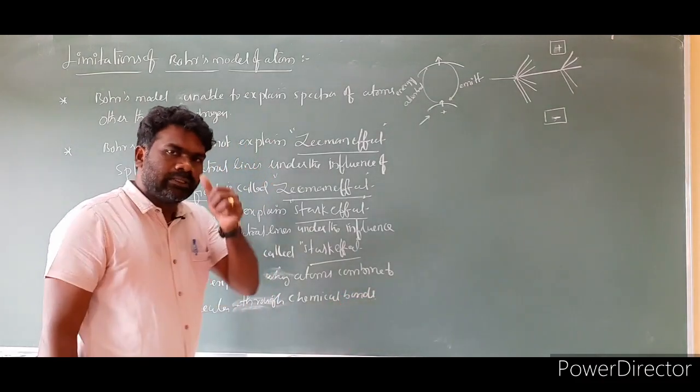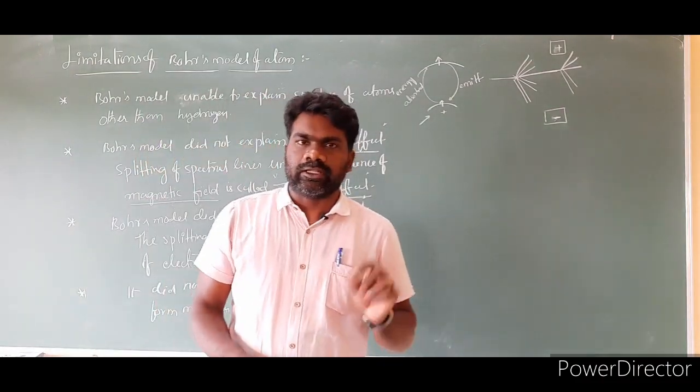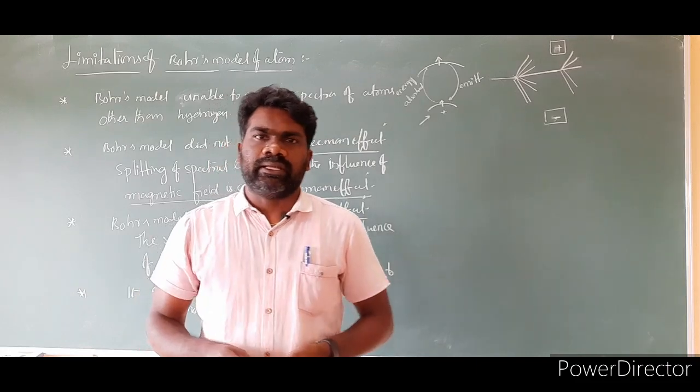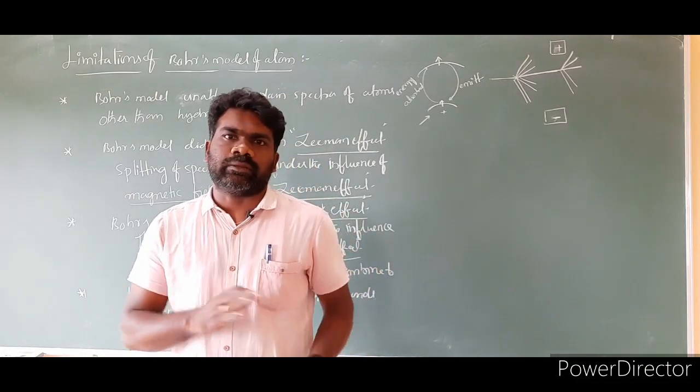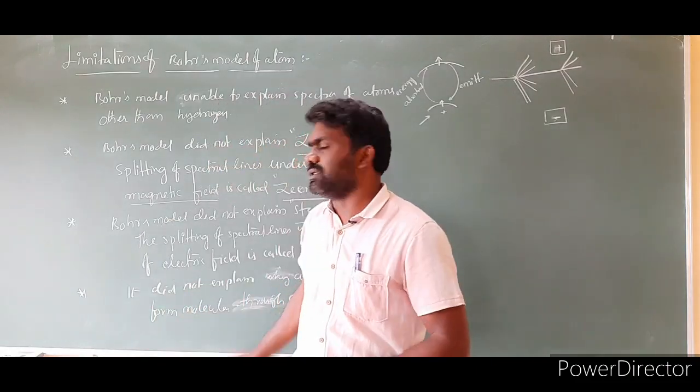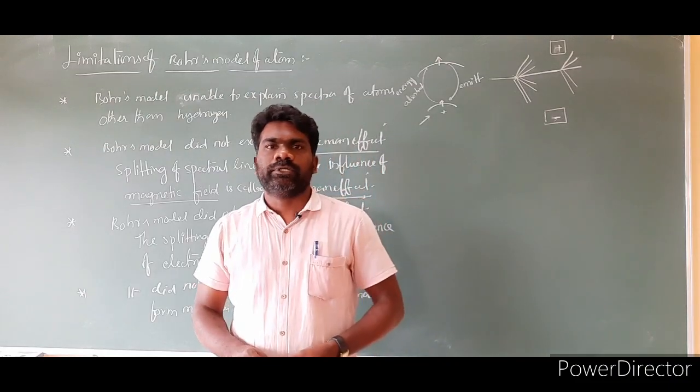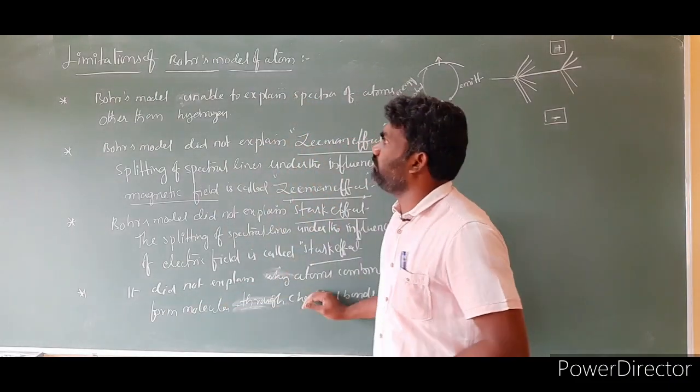In simple words, how is a chemical bond forming, or why do atoms combine with each other to form a molecule through a chemical bond? This point also cannot be explained by Bohr's model. So these are the limitations of Bohr's model.